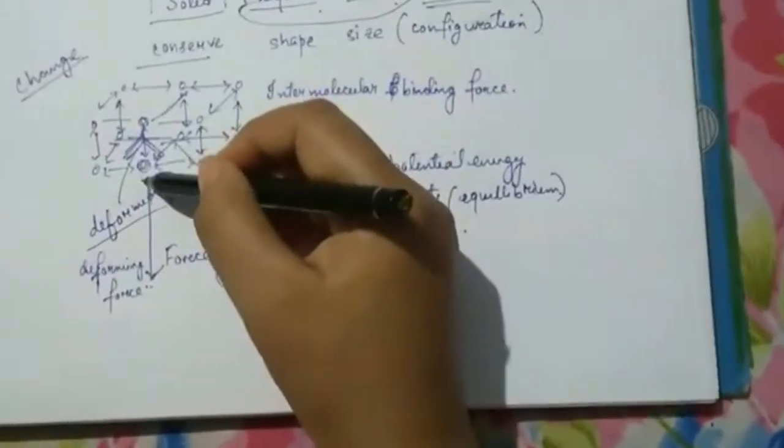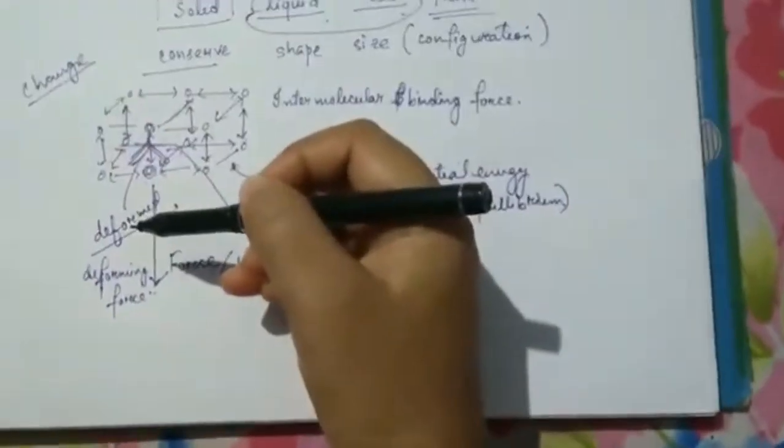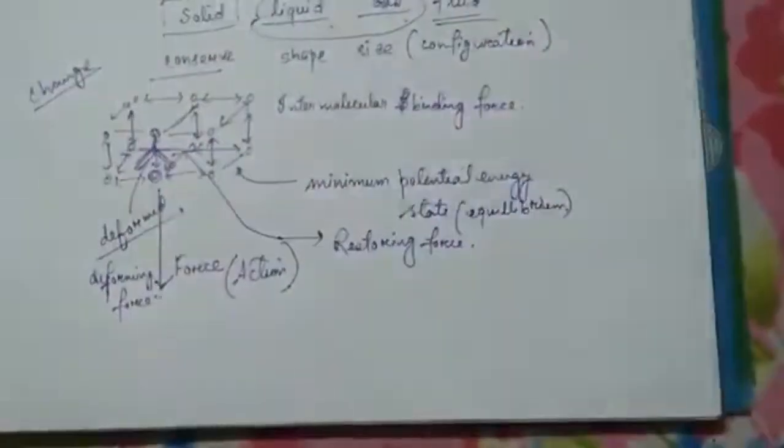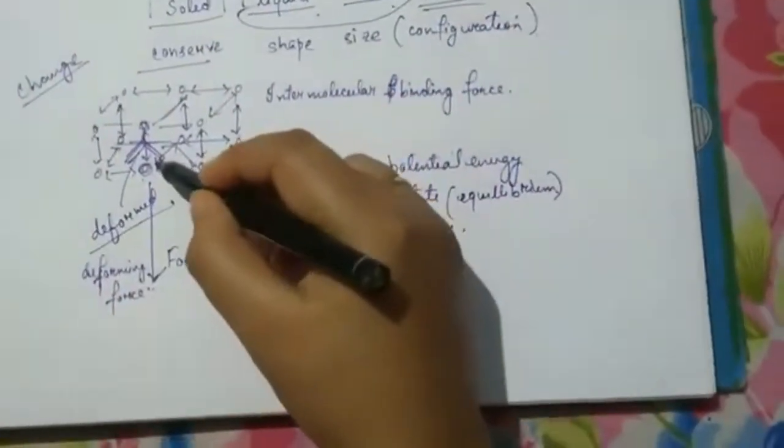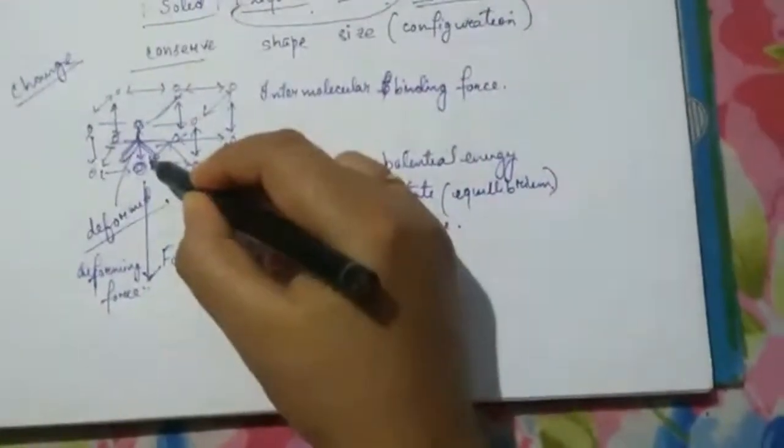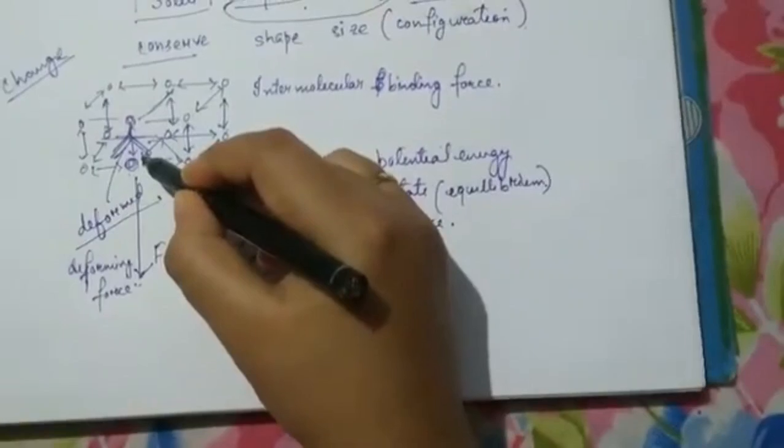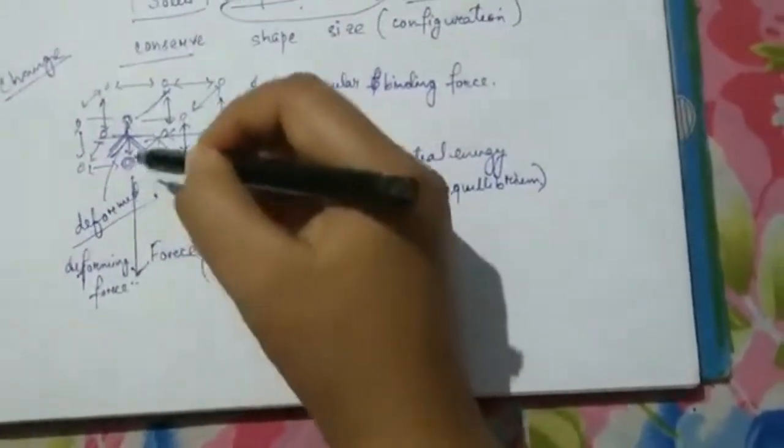So the molecules now have energy which is more than the minimum potential energy. That means they are not in an equilibrium state. As I told you, everything in the world wants to be in a minimum potential energy state. So as soon as this force is released, what will happen?